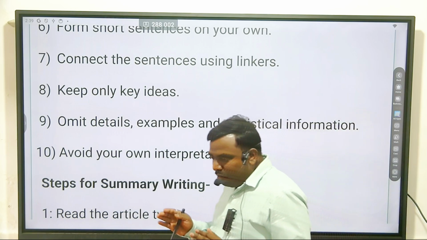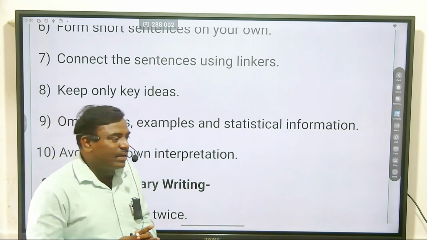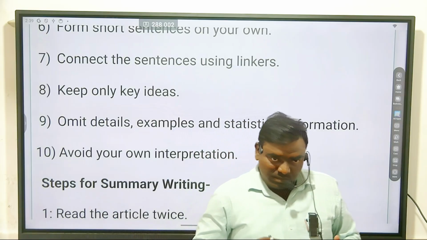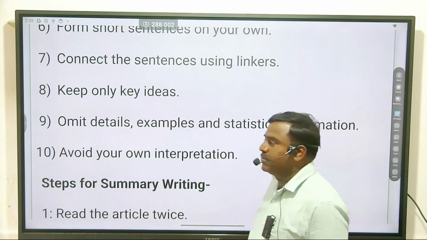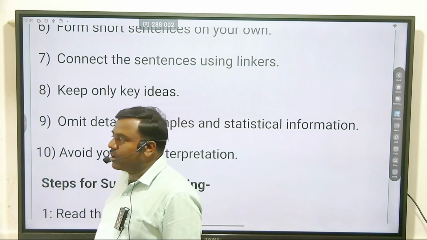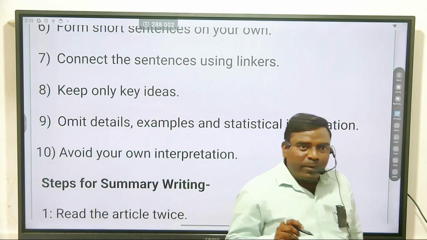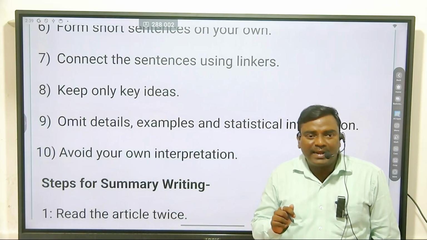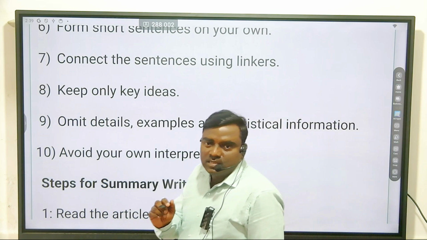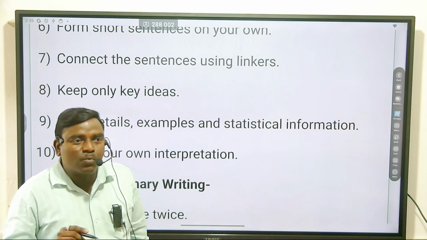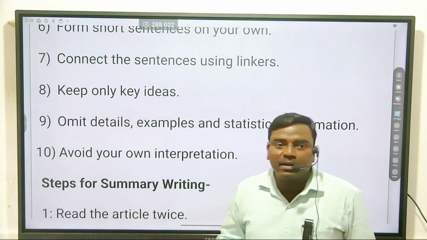Try to focus on the main and key ideas, and with the help of linkers, form short sentences and you can easily develop your answer. If the given para is 21 lines, then your ideal summary should be 7 lines. Okay, so it's one third. We have to remember all such important things.